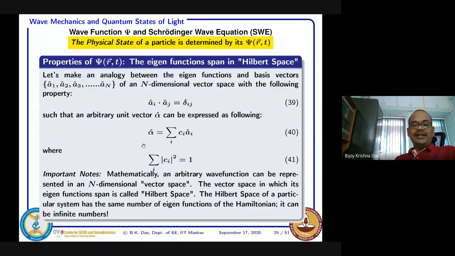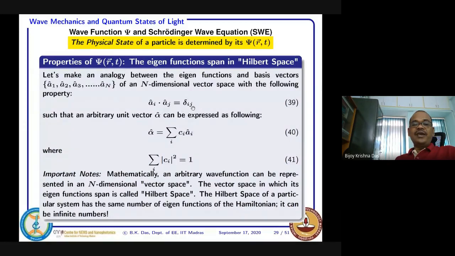Okay, so in that case, since alpha again needs to be a unit vector, what does it mean? If you take a dot product with alpha again, you're supposed to get 1. Indeed, if you get the dot product of this, all these types of terms will come in. If you multiply alpha dot alpha, if they are complex, then of course you have to take the complex conjugate, and then all these terms will come.